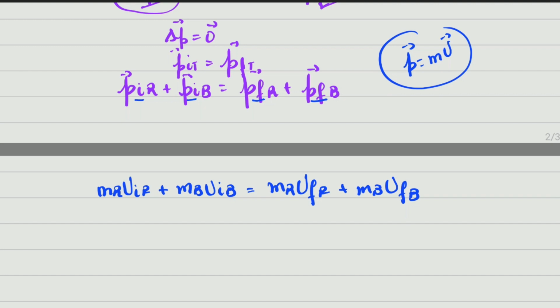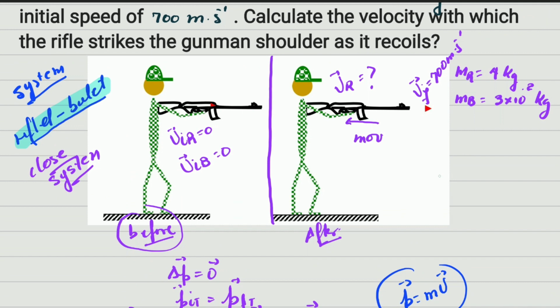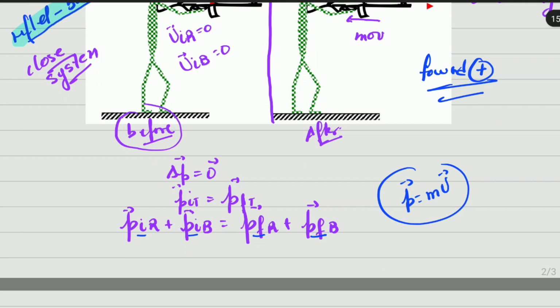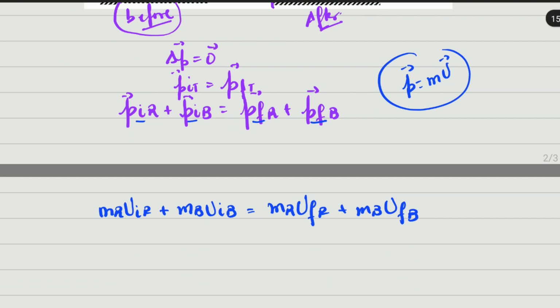And in this question, as we did previously, it is important to select direction. So we are going to select forward as positive. Obviously, in this case, the bullet is moving forward and it's the only data we have. But remember, this is very important. So we're going to carry on here. Now you are ready to substitute.